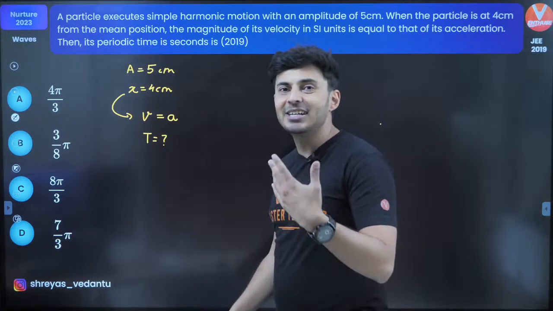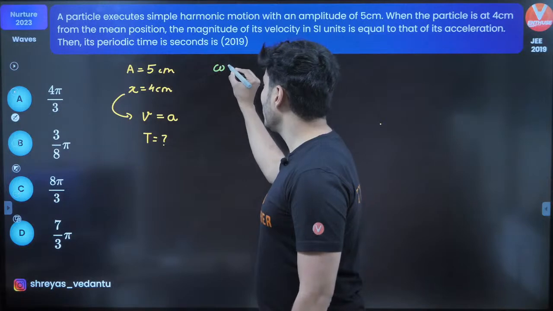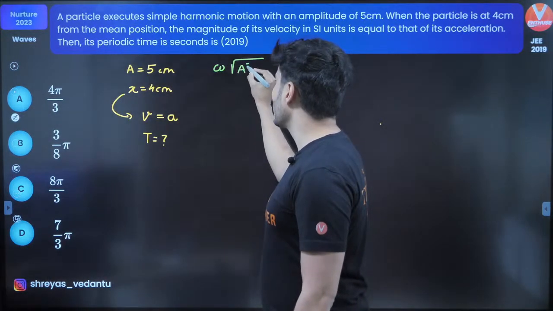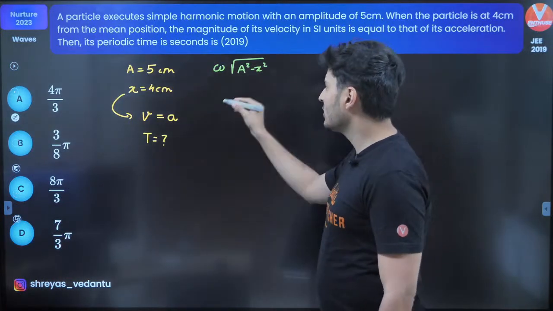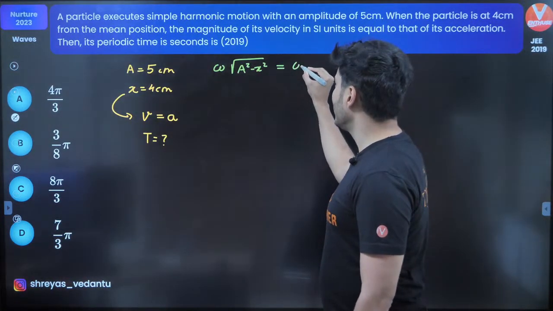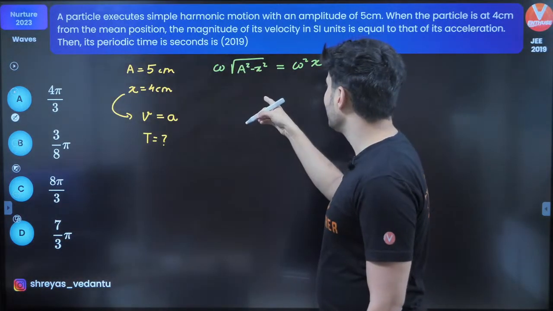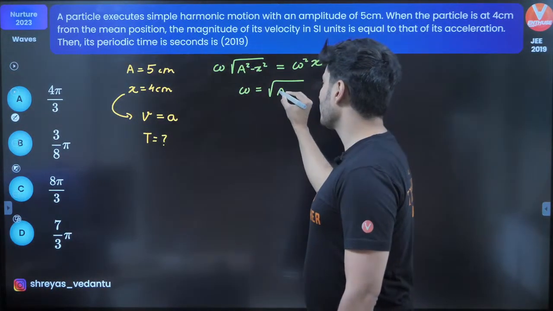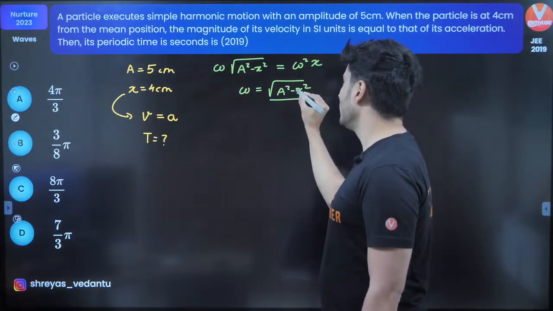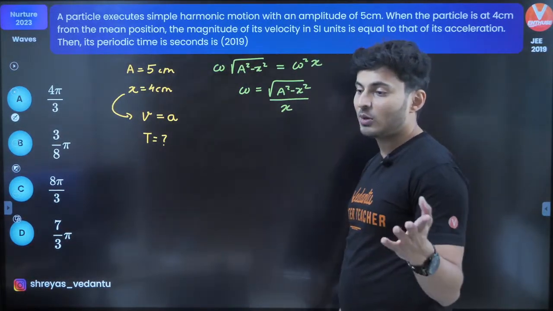So velocity in terms of x, do I know a formula? Yes. What is it? Omega under root of a square minus x square. Correct? That's the formula for velocity. And what's the formula for acceleration? It's nothing but omega square x, of course. Omega cancels, and one of the omega remains. So omega will be root of a square minus x square divided by x. Correct? Okay, many of you are saying A, some of you are also saying C.